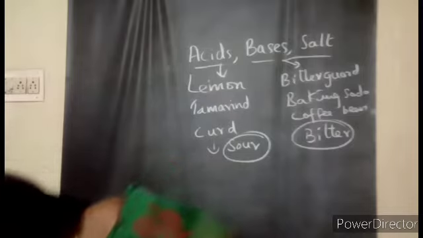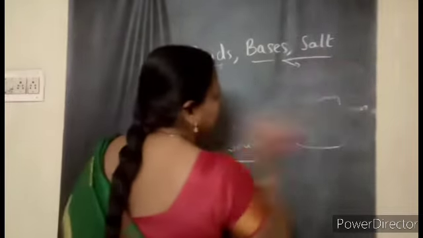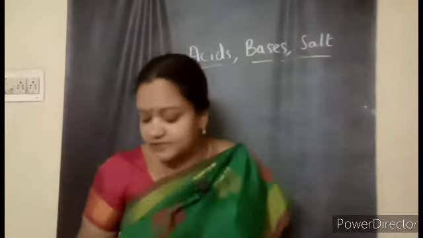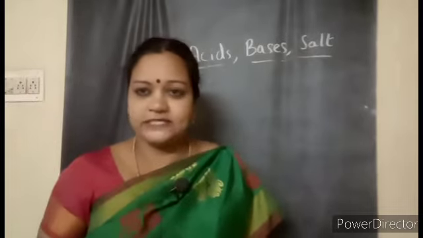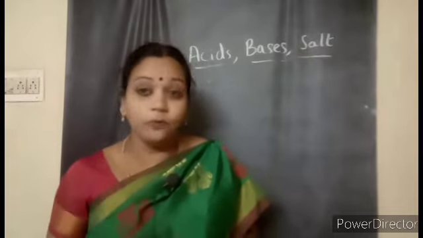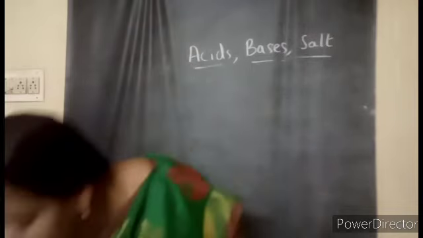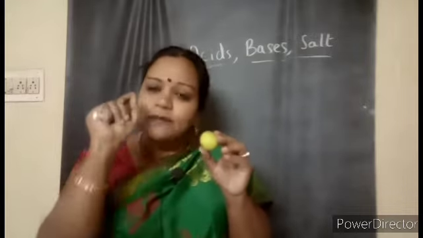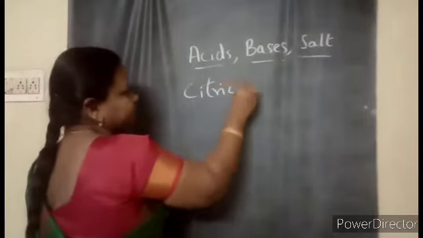Now, where can we find these acids and bases in our everyday life? They are naturally occurring substances. Naturally means what? In the previous class we discussed many substances in the air as an example, right? Some are elements, some are compounds. We learned that, do you remember? Same way here also. For example, if you take the lemon, if I cut it, there is lemon juice. This lemon juice has an acid called citric acid.